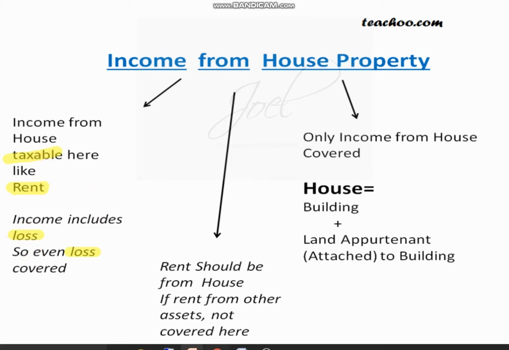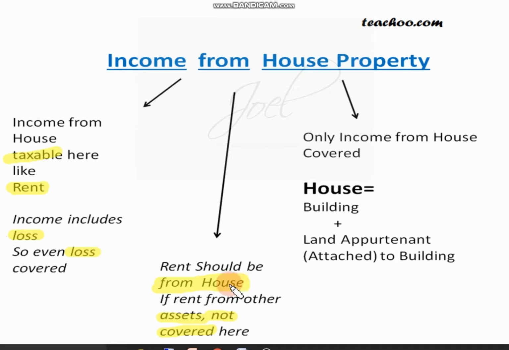Then, it should be rent from a house. If you get any other rent from any other asset, it is not covered here. That means along with the house, if you are giving furniture or any types of fixtures, fittings, or other physical things, and you charge rent for this, it won't come under income from house property. Or if beside your house there is some ground and you are letting that ground, that won't come under your house property.